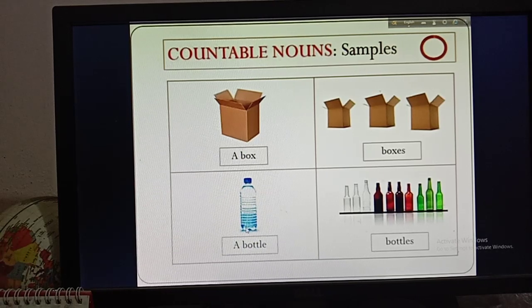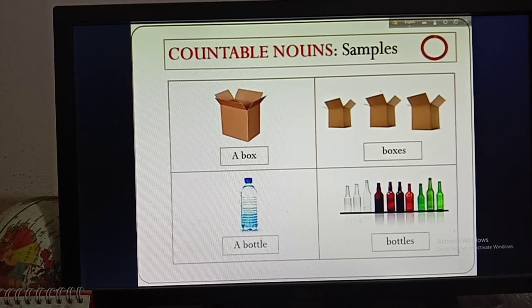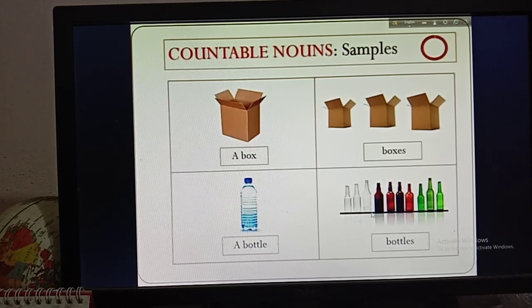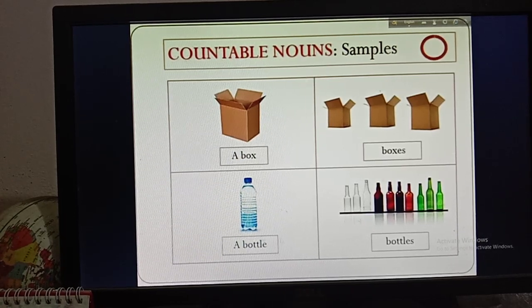Then if I say a bottle, you can count it, and also if I say bottles, you can also count it like this: 1, 2, 3, 4, 5, 6, 7, 8, 9, 10. So how many bottles are here? 10 bottles. So you can count either a bottle or you can count bottles. That's why they are all countable nouns.